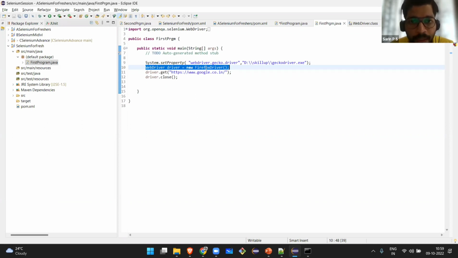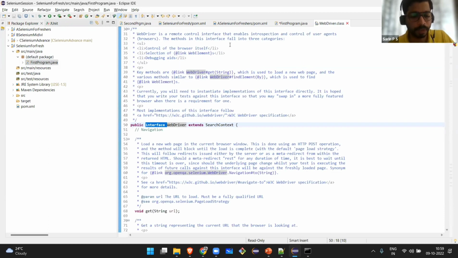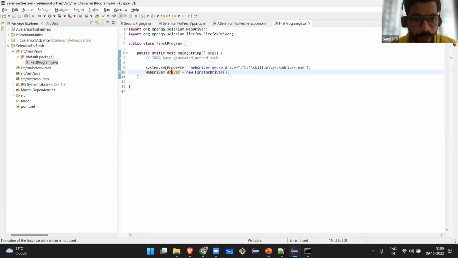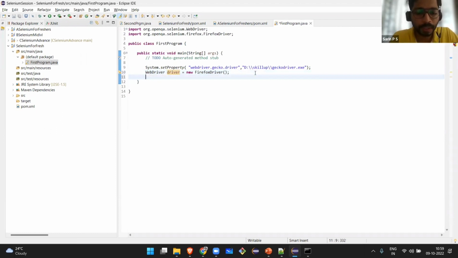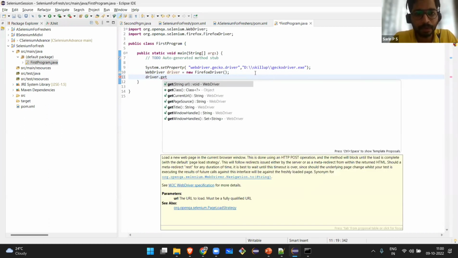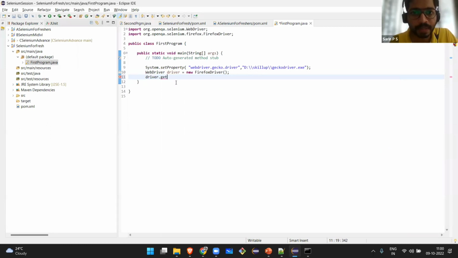If I want to execute my code in Chrome, I just change Chrome here, download the chromedriver.exe and change that webdriver.chrome.driver here. So this is the old style of writing. I will close this. Okay, this is our program. I have my WebDriver ready, which is an interface, and this is one instance pointing to that interface. Using the newly created driver, I will go to some URL. So driver.get; inside that get, you can see we have to pass some URL.